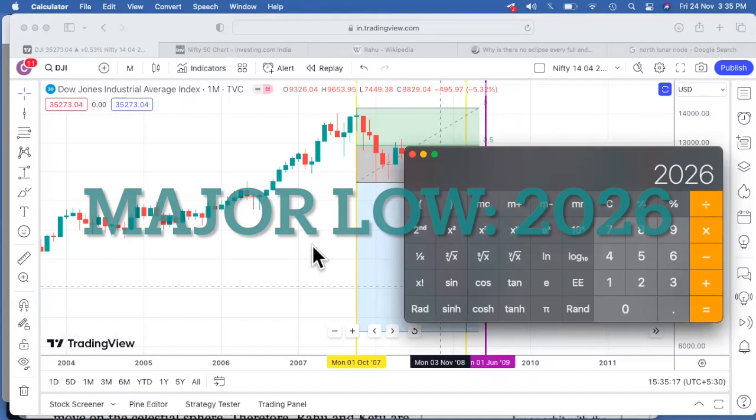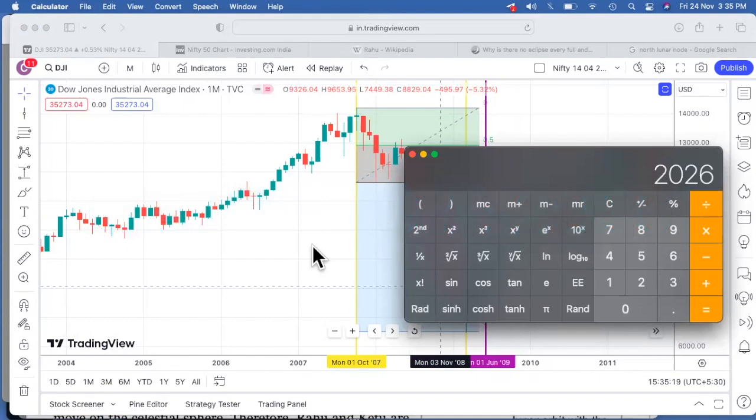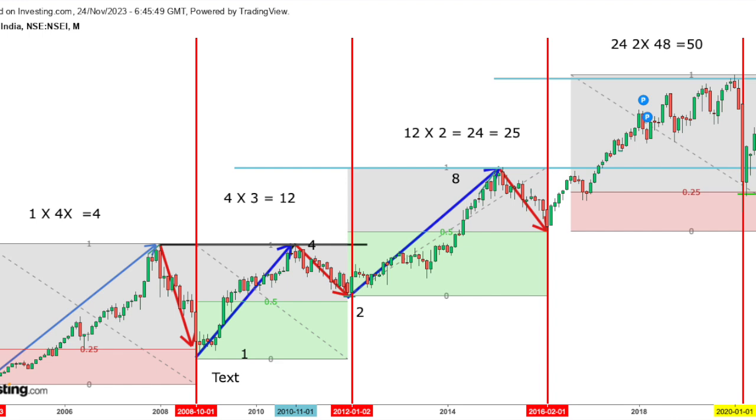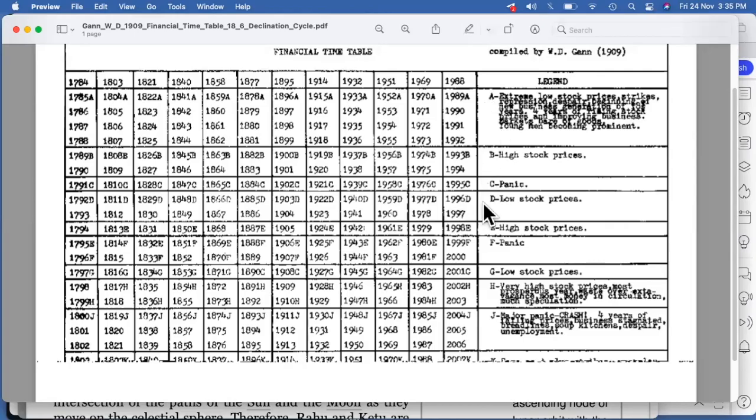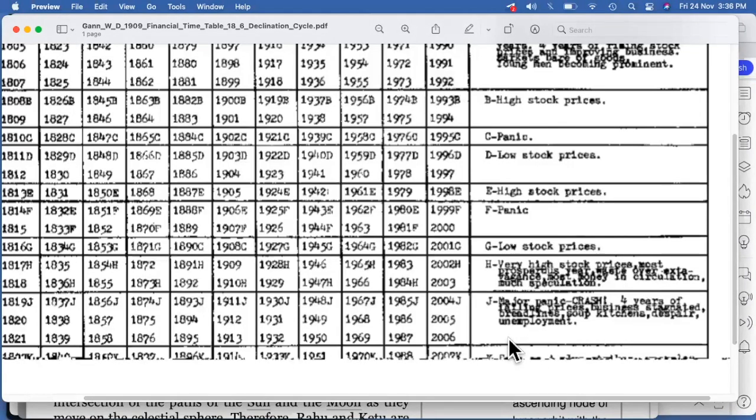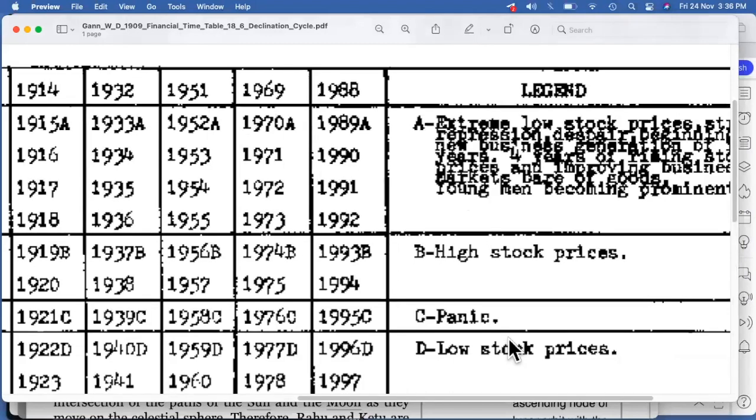We are just trying to predict something, forecasting the cycles which are there. So yes, this can be one of the things, just given as per the cycles. It's not necessarily exactly the same thing that would happen. We'll try to see more details. So this is something, A, B, C, D, which has been given by W.D. Gann in the table again. So let's try to focus on that and see if we are getting something specific.